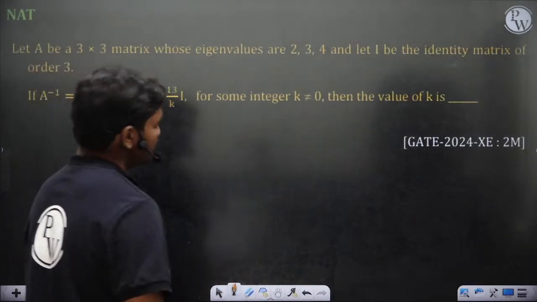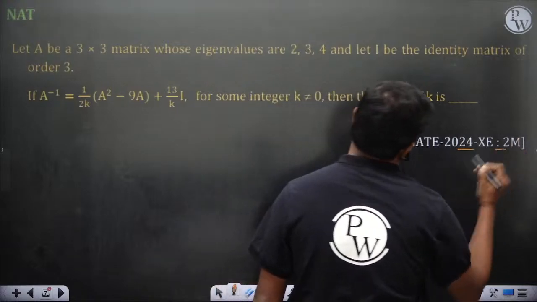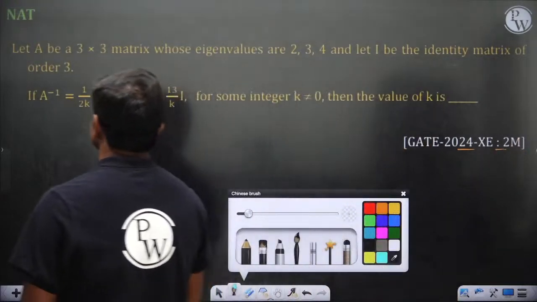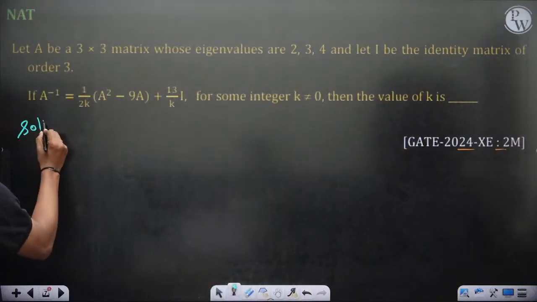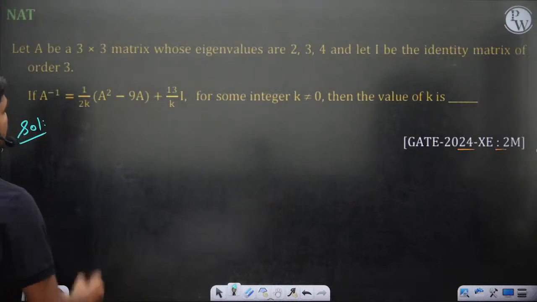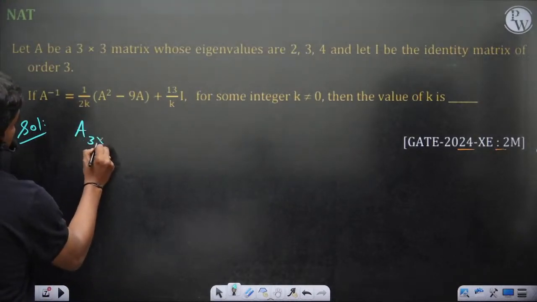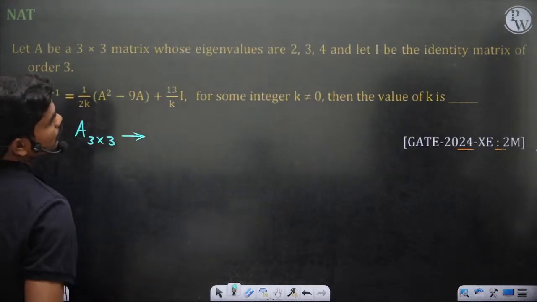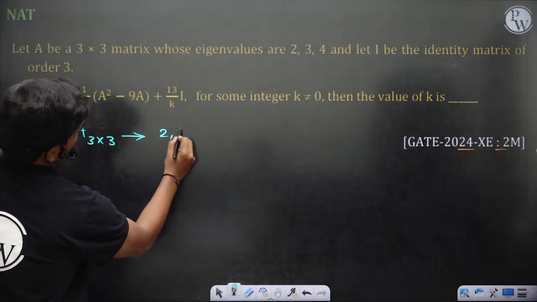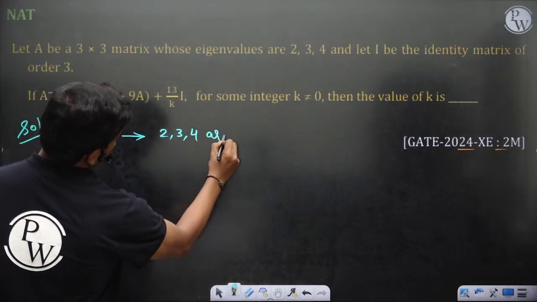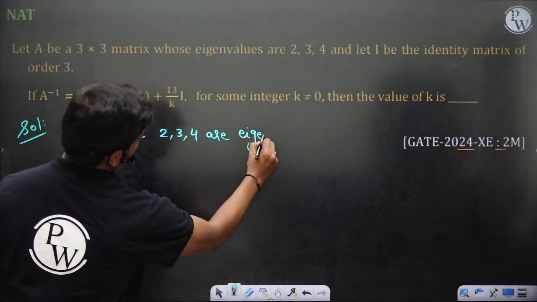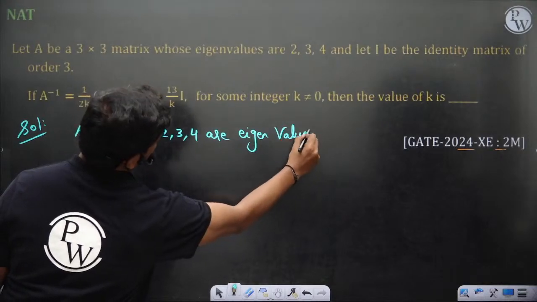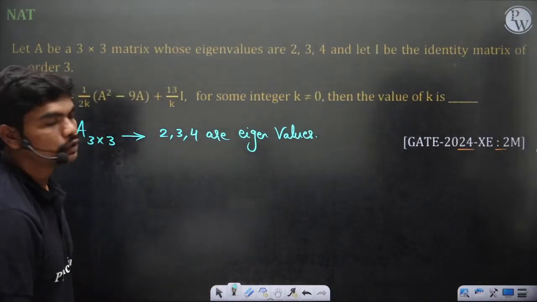So let's solve this question. It's also a 2024 2 marks question from last year. So solution. Let A be a 3 by 3 matrix, whose eigenvalues are 2, 3 and 4. So 2, 3, 4 are the eigenvalues of course.